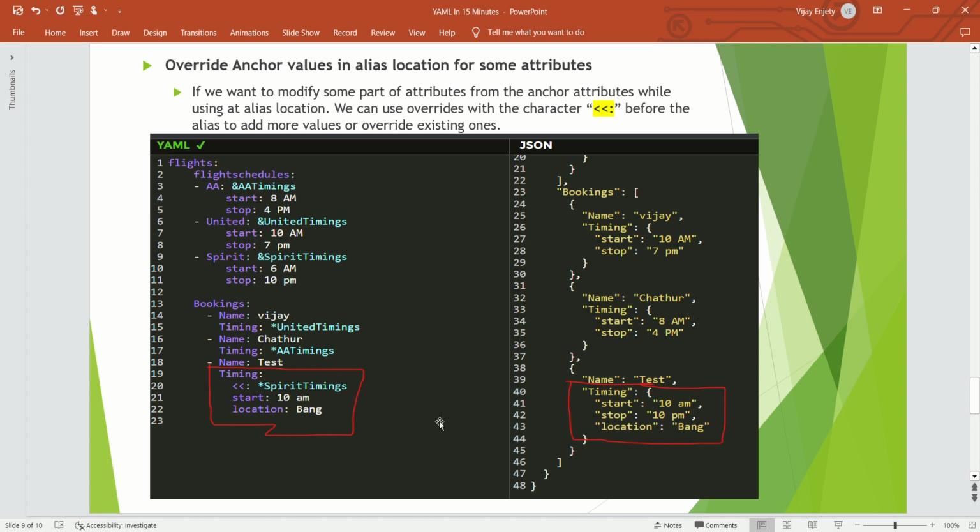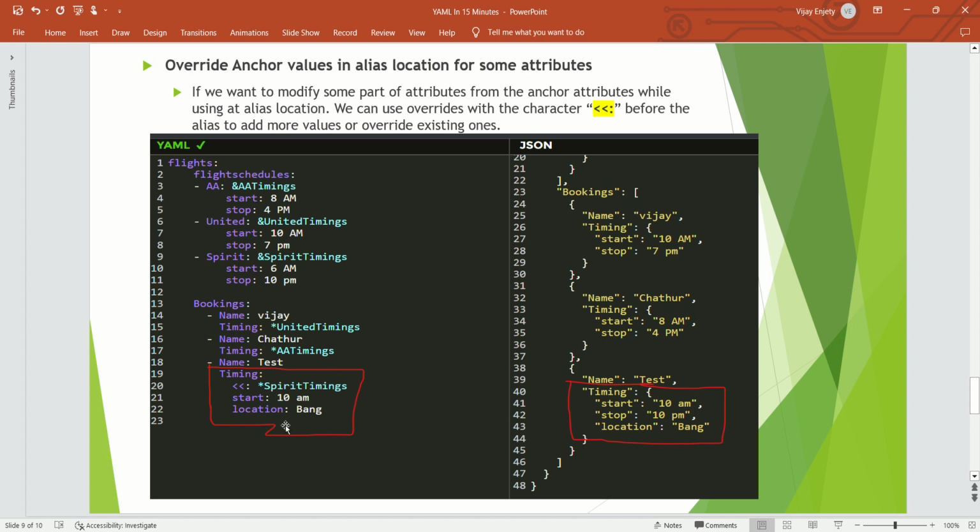Let's take the same example where we have spirit timings. I'm reusing spirit timings with a star, but the start time I want to override, instead of 6 a.m. I want 10 a.m. Yes, I can do that. So when YAML sees the less than colon symbol, it knows that some of the attributes might be overwritten if the key value matches.